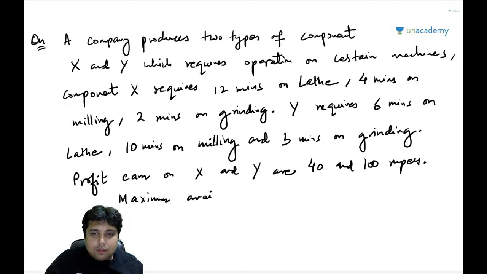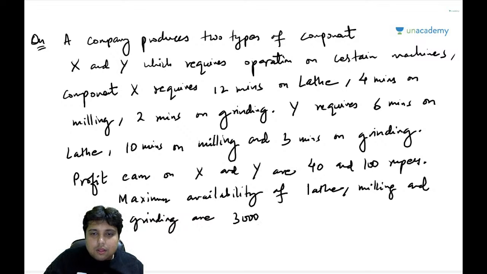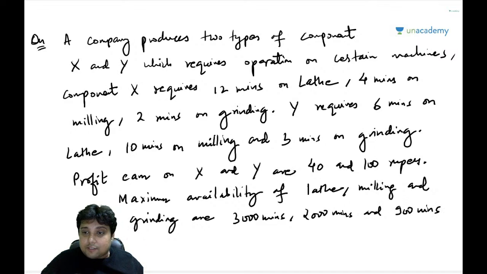Maximum availability of lathe, milling and grinding are 3000 minutes, 2000 minutes and 900 minutes respectively.